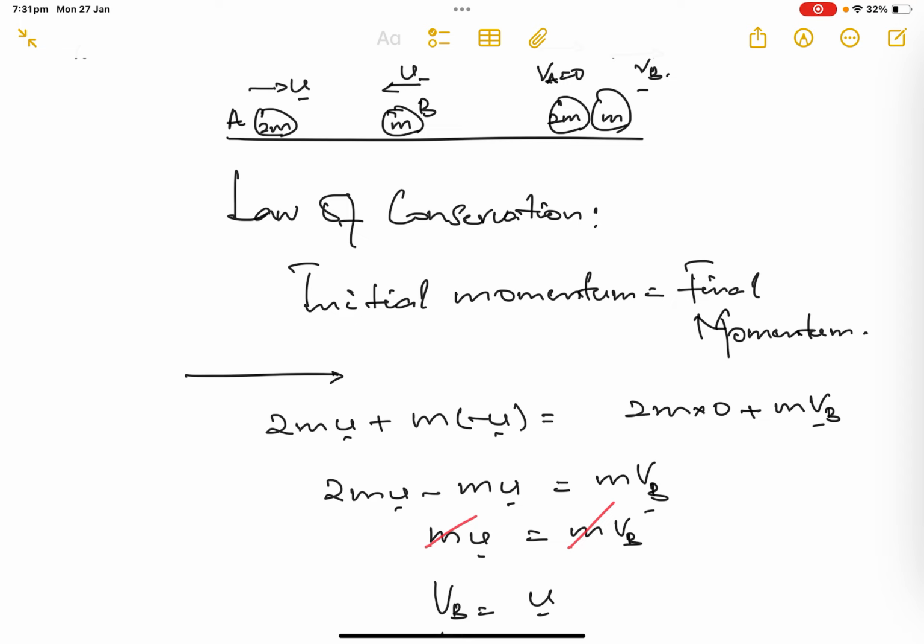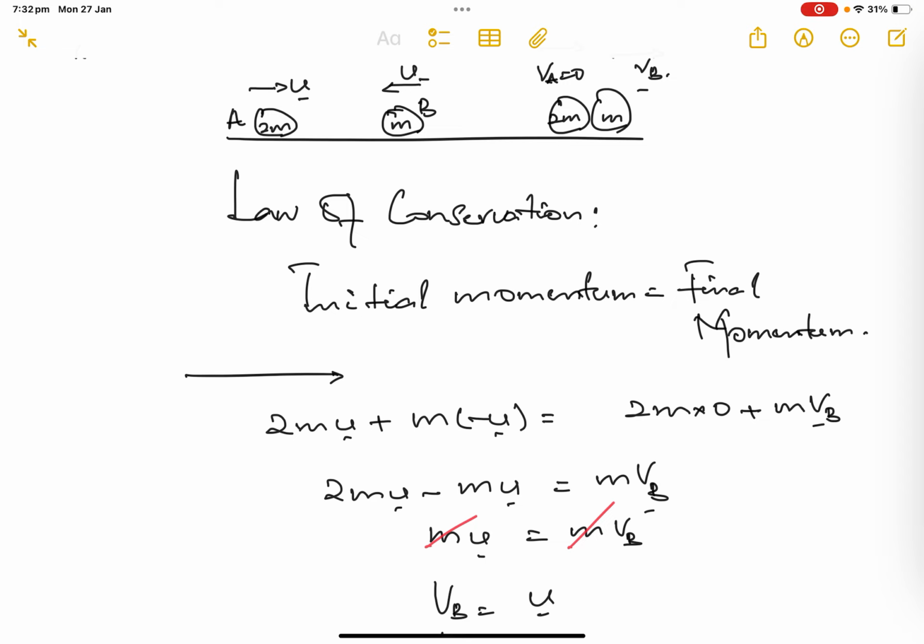A's momentum prior to collision is mass times velocity, 2m times u, so 2mu. And the momentum of B, mass times velocity, I put minus u because of the direction we take from left to right. Because momentum is a vector, the direction is important. So m times minus u, since the other is u going right to left, so left to right is minus u. So 2mu minus mu. This is the initial momentum.